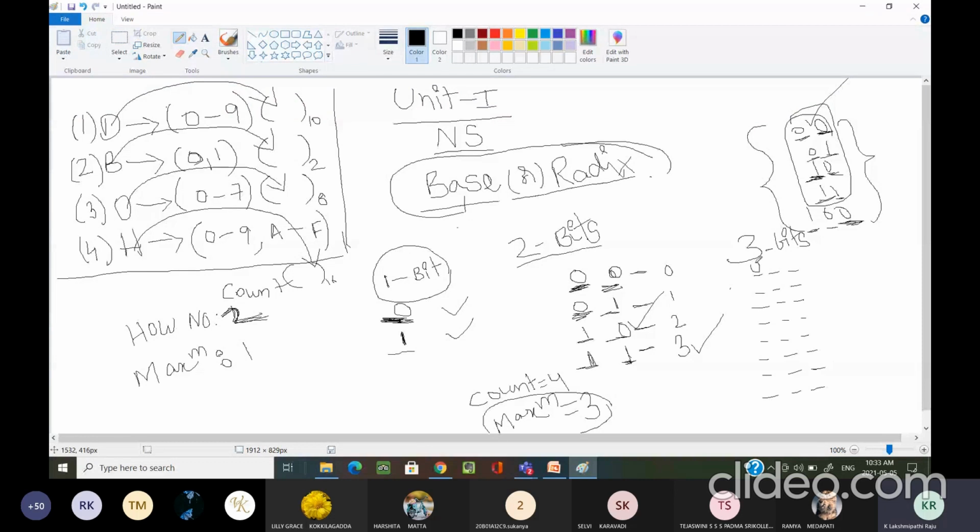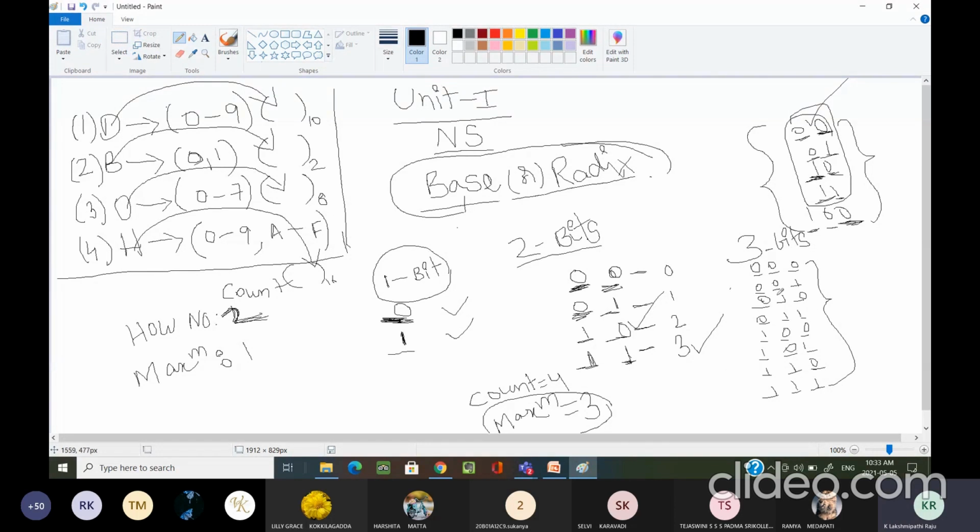The first number I can write is 000. The second number is 001. The third number is 010. The fourth number is 011. The fifth number is 100. The sixth number is 101. The seventh number is 110. The eighth number is 111. If I am using a 3-bit representation, these are the numbers I can write.